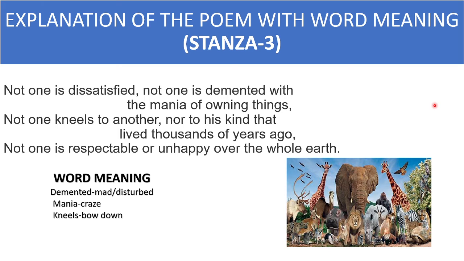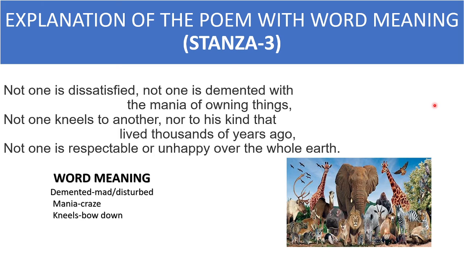As we know, animals do not possess any worldly things. That's why they are satisfied with whatever they have. They are satisfied with their own lives. But human beings are very much affected. Rather, they have an excessive attachment to material things, to worldly things. That's why the poet is saying that not one is demented with the mania of owning things.